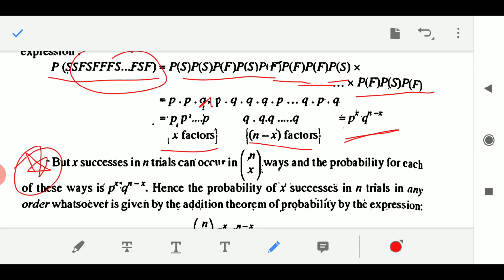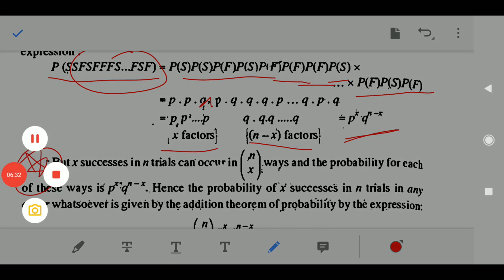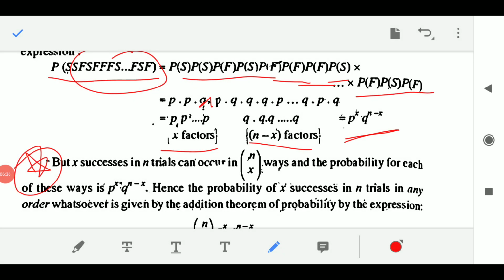But this is a very important line. X successes in N trials can occur in NCX ways. I am talking about combination here. I have already told you in the beginning itself, when I was about to introduce this unit number 4 on probability, that I need permutations and combinations from your side. It is very important for you to study permutations and combinations.